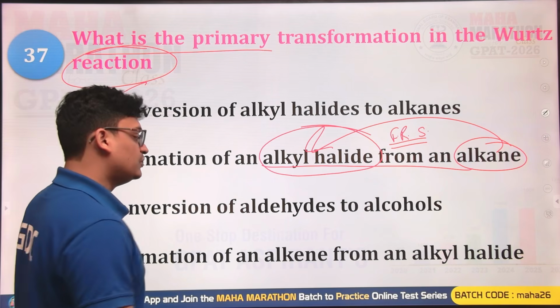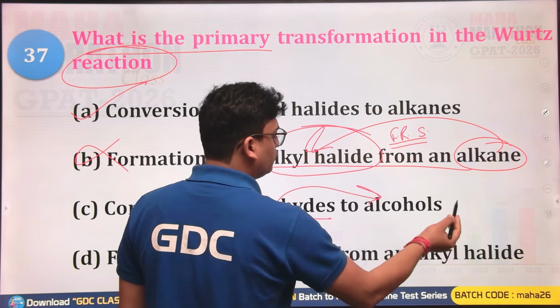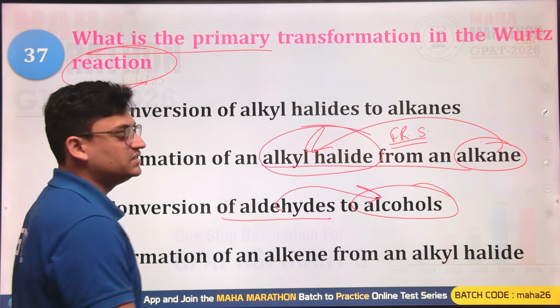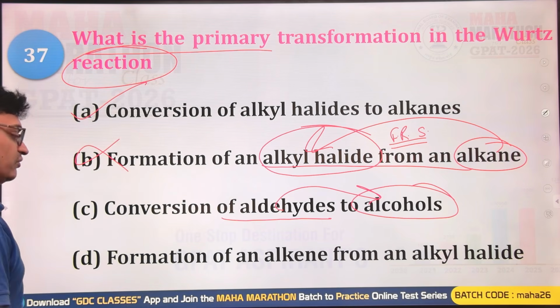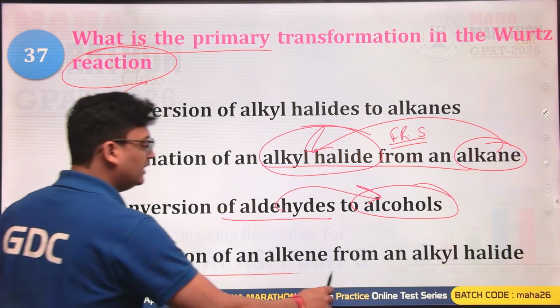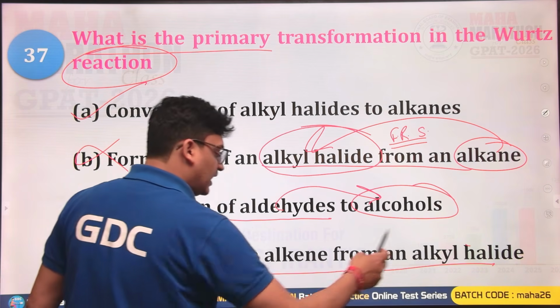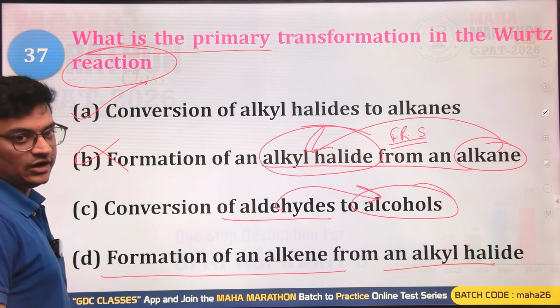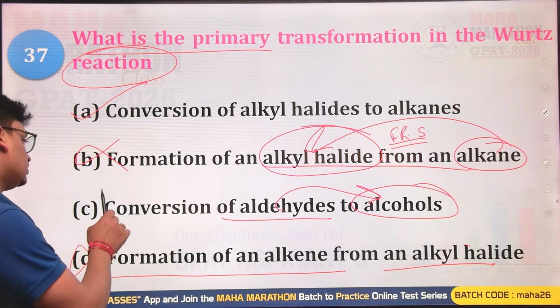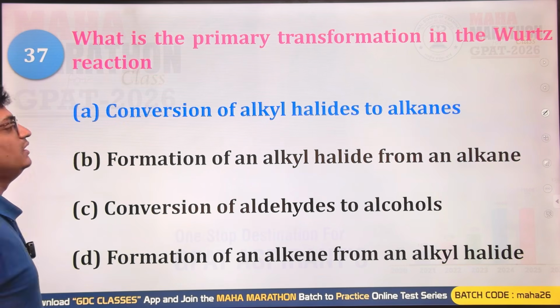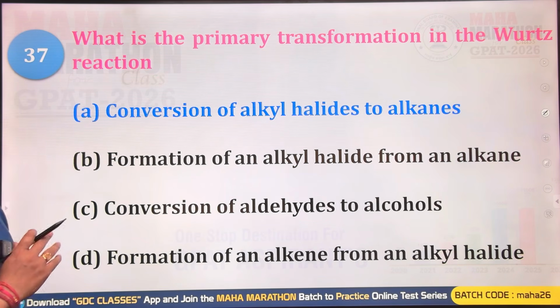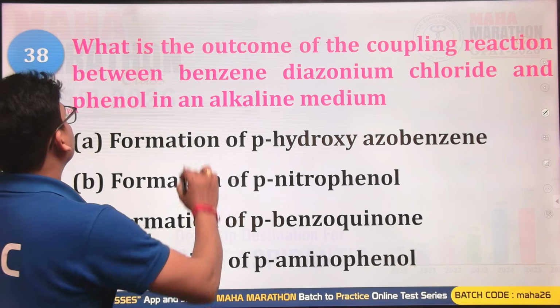Conversion of aldehydes to alcohols: aldehyde will be converted into alcohols by reacting with the Grignard reagent. Formation of an alkene from an alkyl halide: alkyl halides form alkenes by a dehydrohalogenation reaction. So this is also not correct. It's only A that will be the right answer regarding the Wurtz reaction. So A will be the correct option.